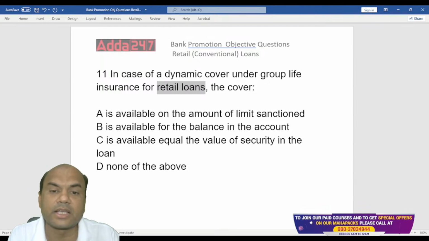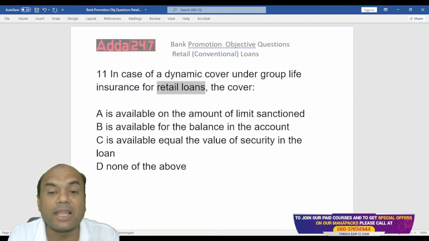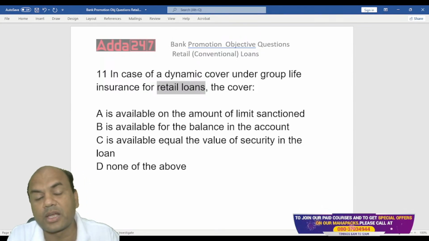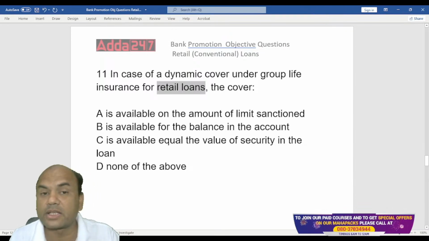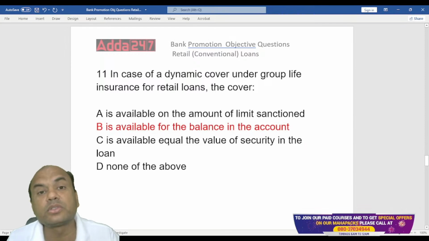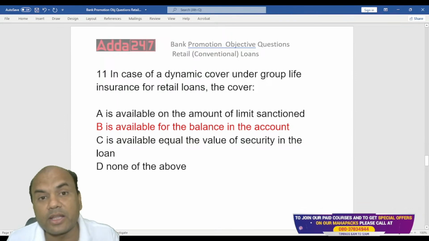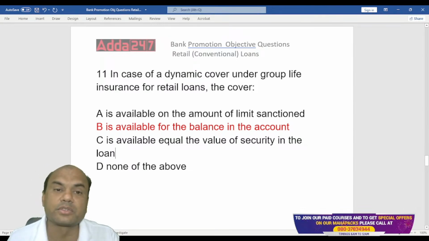So in case of dynamic cover under the group life insurance for retail loan, the cover is available for the amount of the limit sanctioned, the balance in the account, the value of the security in the loan, or none of the above. What did I say? It depends on the loan. So the answer is the balance. Whatever is the balance, this insurance will reduce accordingly. If I have taken a home loan of 20 lakhs, this insurance will be for 20 lakhs. As I go on repaying and the loan remains, let's say, 14 lakhs, this insurance cover will automatically reduce to 14 lakhs.